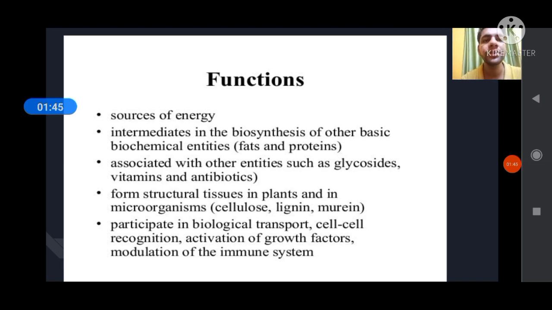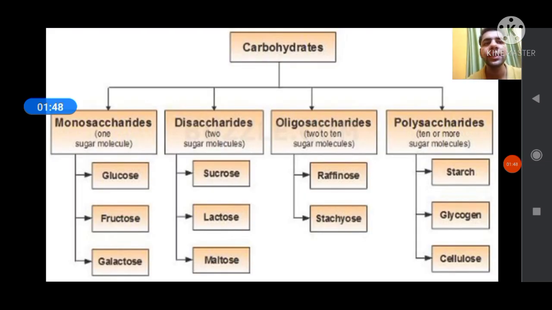Let's discuss the classification. Carbohydrates are classified into four categories: monosaccharide, disaccharide, oligosaccharide and polysaccharide. Monosaccharides are single sugar molecules, which include glucose, fructose and galactose. Glucose is a six-carbon atom aldose sugar. Fructose is a six-carbon atom ketose sugar.